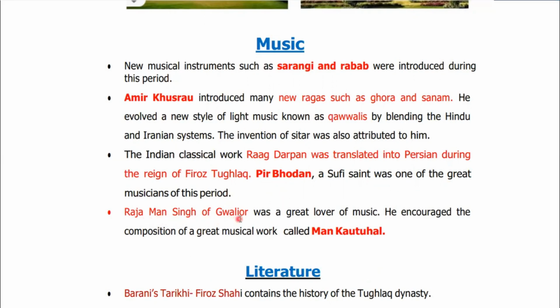Raja Man Singh of Gwalior, please remember this. This is not the Raja Man Singh from the court of Jalaluddin Muhammad Akbar, the Mughal emperor, but he is another Raja Man Singh. So Raja Man Singh of Gwalior was a great lover of music, and he encouraged the composition of a great musical work called Man Kautuhal. So Man Kautuhal is what? This is a great musical work from the Sultanate period. Okay, and it was all due to development under Raja Man Singh of Gwalior.